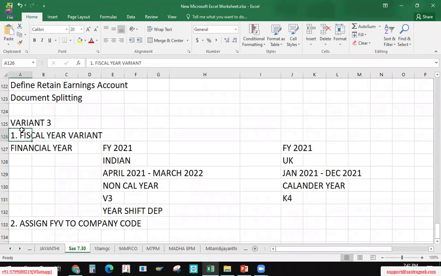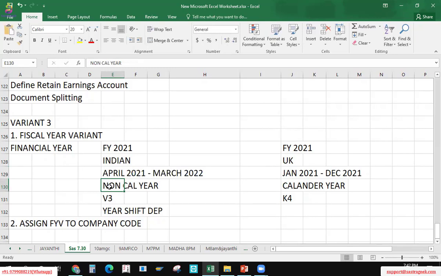We are discussing the financial year and how the financial year is defined in SAP. If it is like India, April to March, the fiscal year's months are not as per the calendar. April to next year's March 2022 is not as per the calendar, so that is called a non-calendar year.